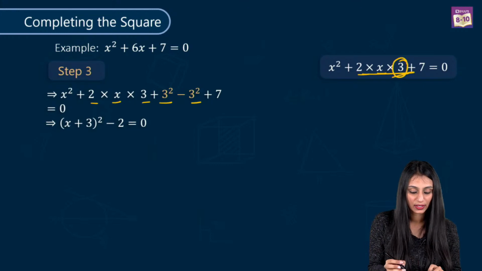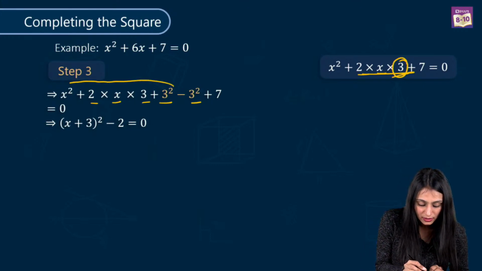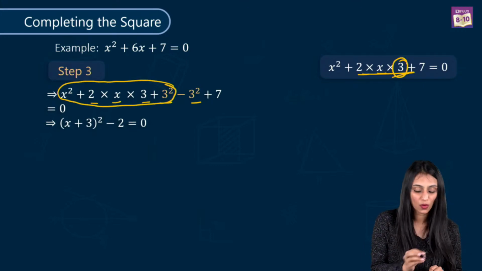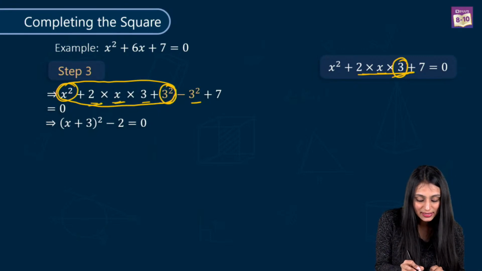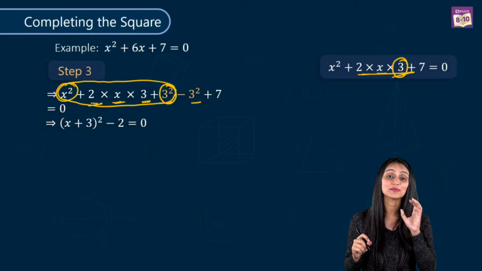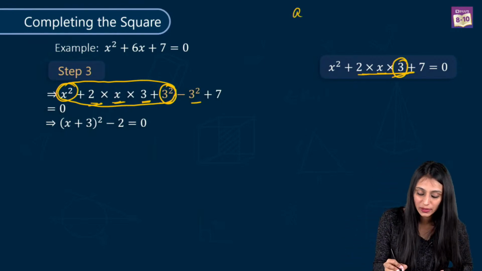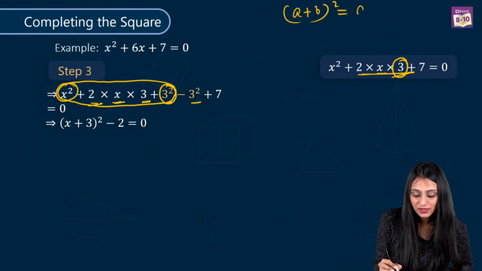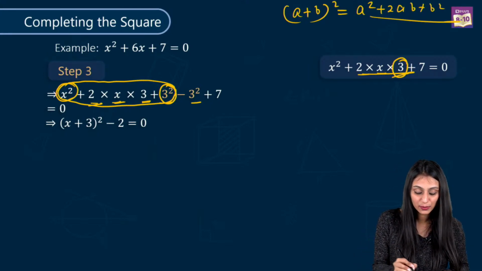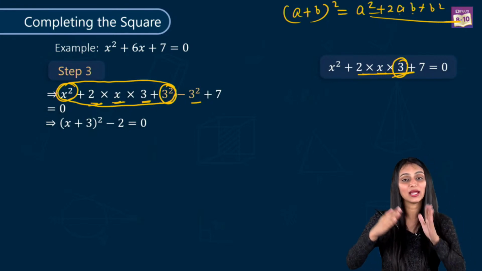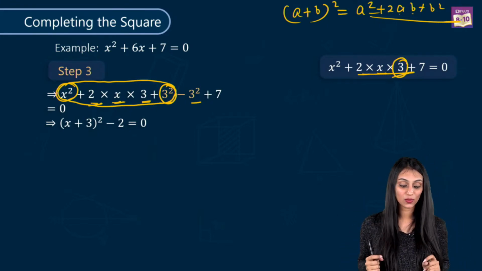Okay, so now if you carefully observe this, we have x square here, we have 3 square here, we have 2 times x times 3. This is nothing but x plus 3 whole square. Because what is a plus b whole square? Many times I have seen that students get confused here. See, a square, a is representing x, b is representing 3, 2ab is 2 times x times 3. That's the completing the square method.